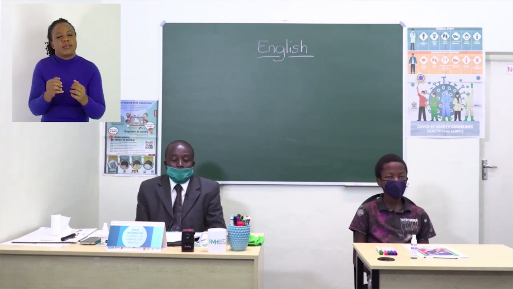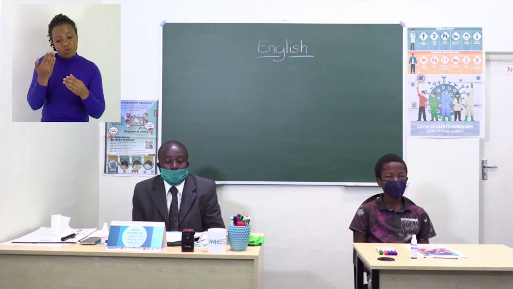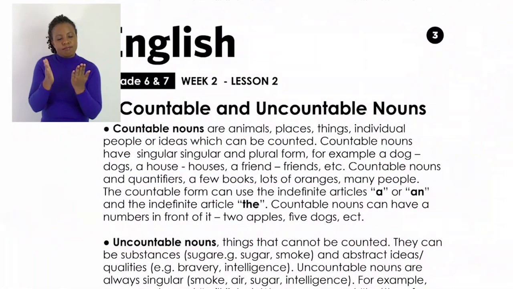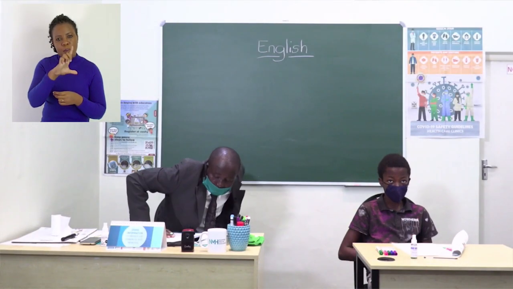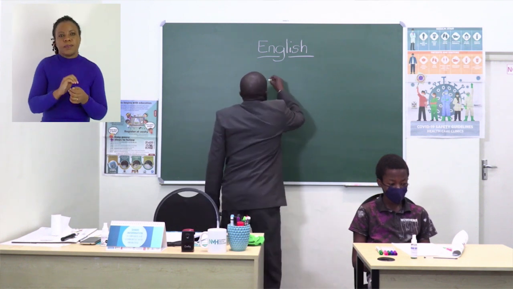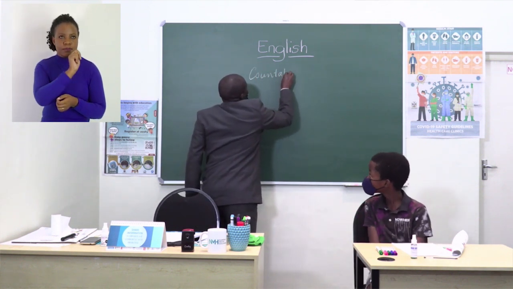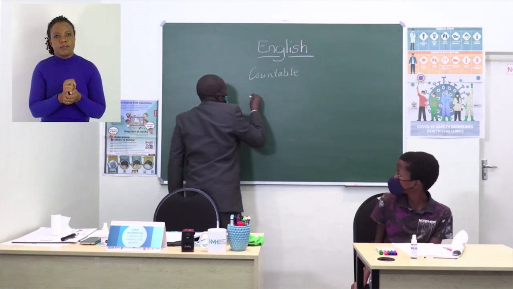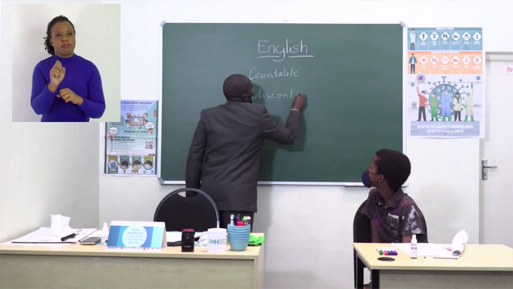Now, today, let us look at something a little bit different. If we turn to page 3, we would see where it is written countable and uncountable nouns. Let me just try to write something on the board. We have countable nouns and also uncountable nouns.